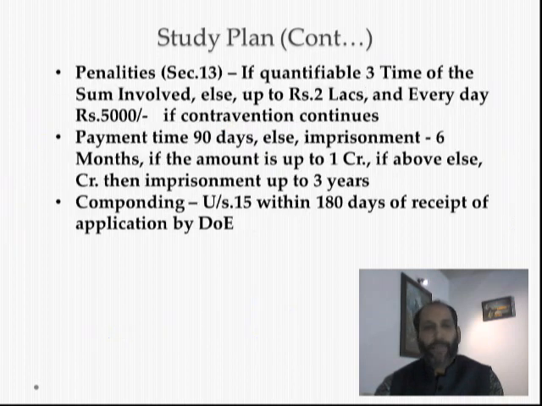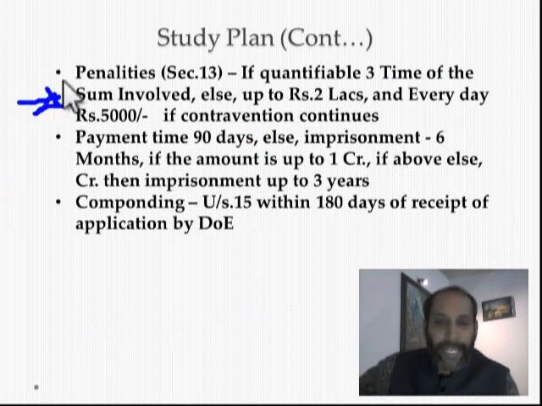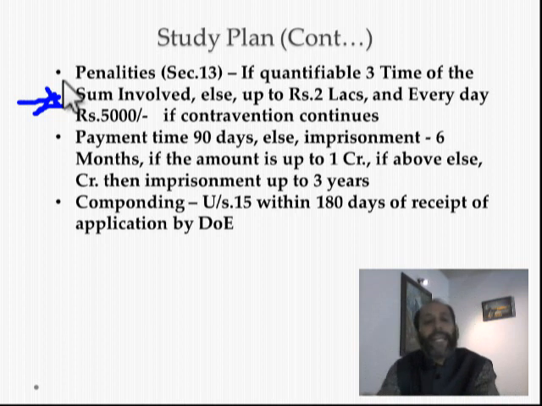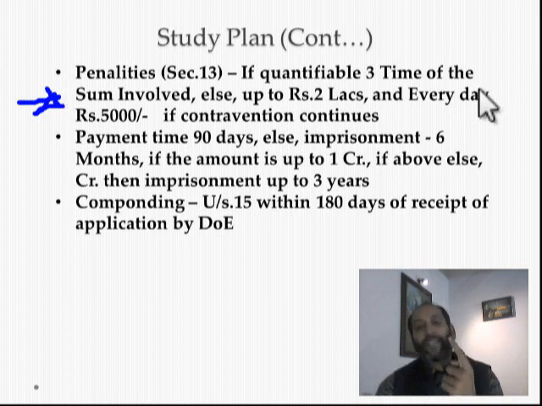So friends, these are the areas you have to study from the administrative point of view. Now, going into the slides again, you have to study penalty, very important from exam point of view. Questions have been asked with regard to penalty. Section 13 of the FEMA deals with penalty, which says like this: if the offence is quantifiable, 3 times of the sum involved, else up to 2 lakhs. For example, if 1 lakh is the offence which you had made, then 3 lakhs is the penalty.